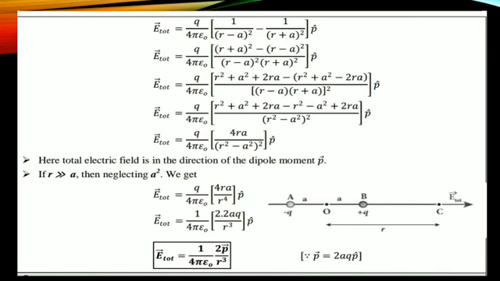Just substituting the values instead of 4a, twice of p, therefore 2 into 2aq divided by r power 4 gives r cube, into p cap. Therefore, this value is nothing but 2 into 2ap, twice the dipole moment. So E is 1 divided by 4 pi epsilon naught, twice the dipole moment, that is 2p divided by r cube. Okay students, right? Yes.